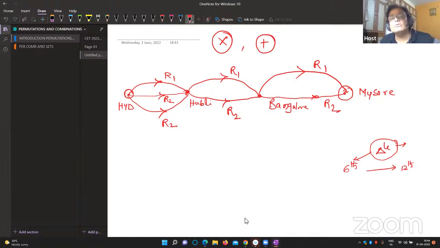The example I told you: suppose you need to solve any problem on triangles. I think the triangle concepts start from 6th standard up to 12th standard. You need to remember all the concepts of triangles. That's the reason permutations and combinations, you can easily do that.